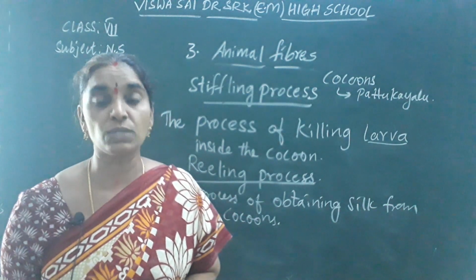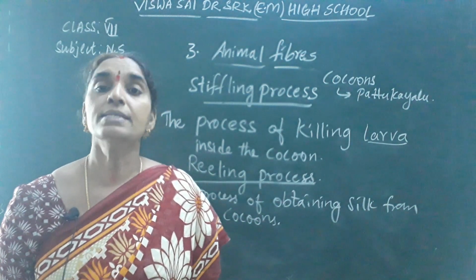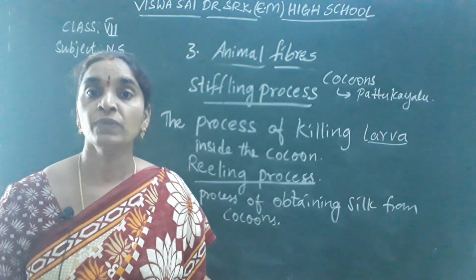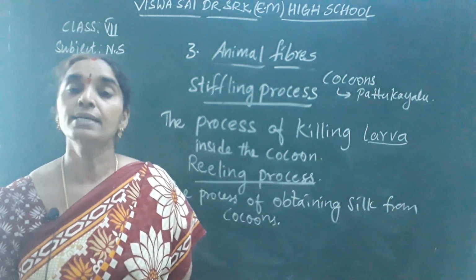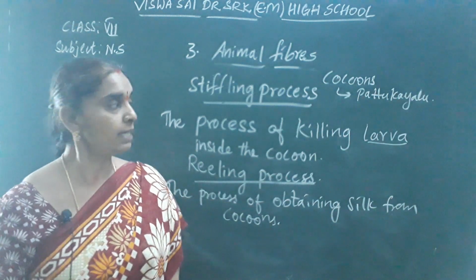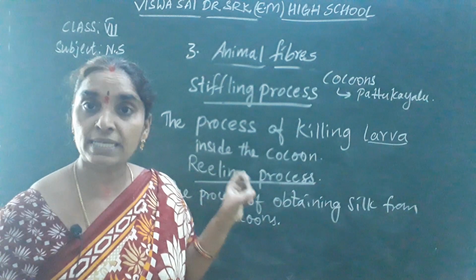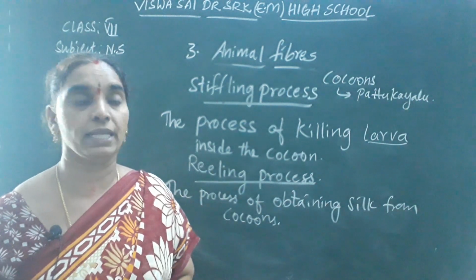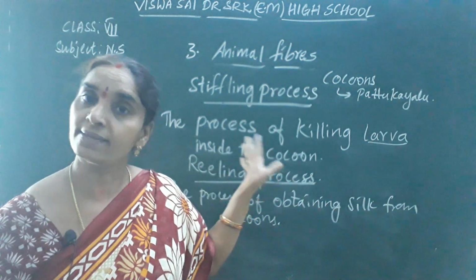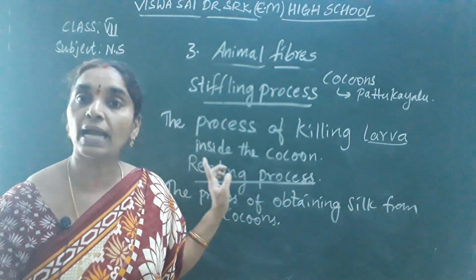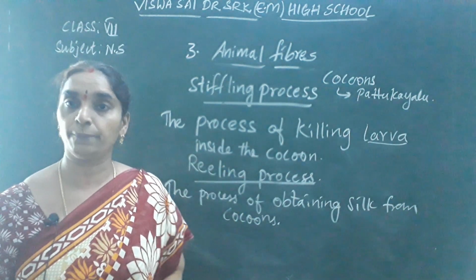In such case, we cannot get continuous silk thread. So the cocoons ought to be stifled in order to get the continuous silk thread. Okay, children? So in order to preserve the cocoons for a longer period, the stifling process is done. The process of killing the larva inside the cocoon is called the stifling process.